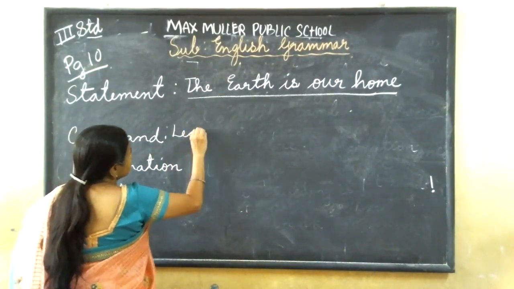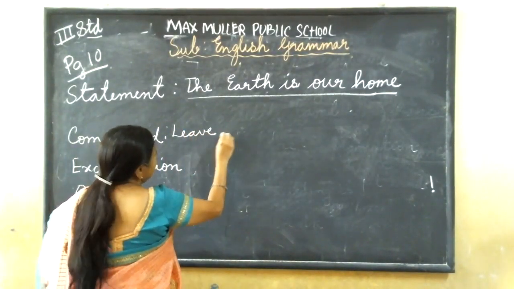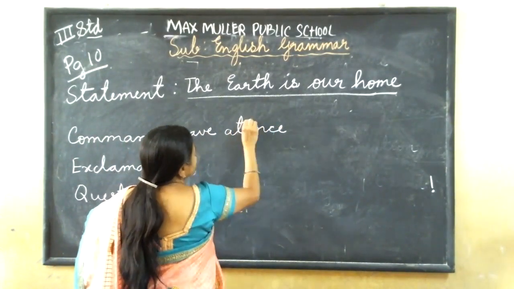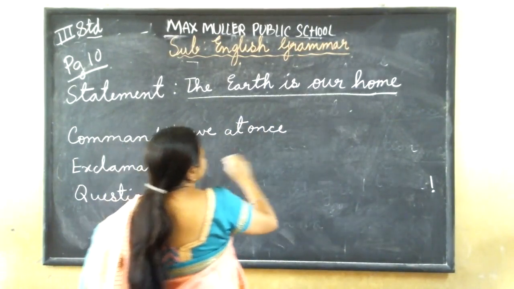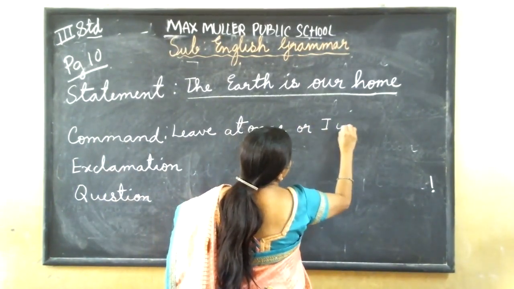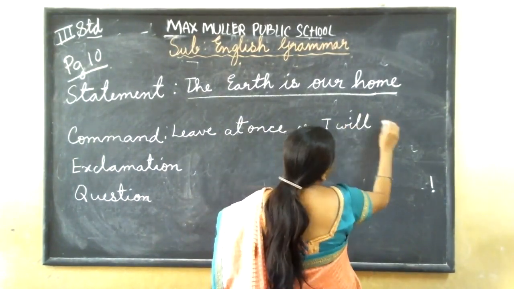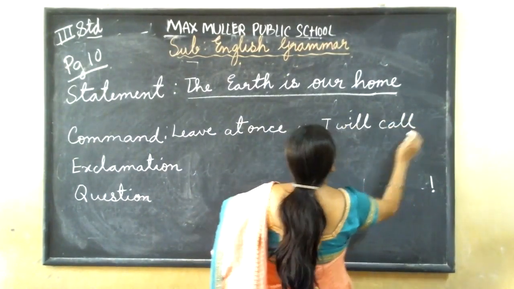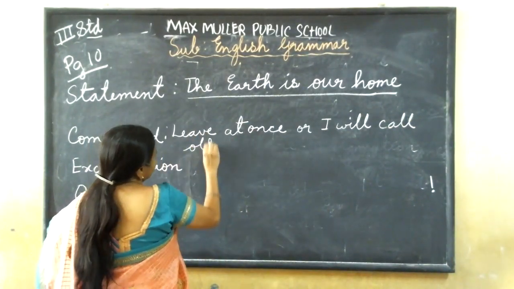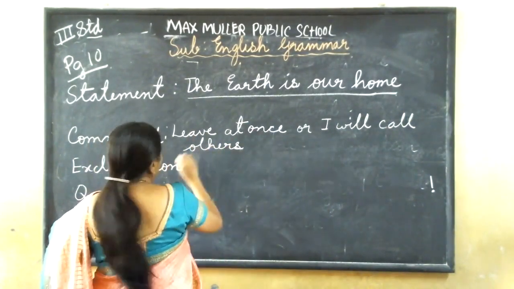Leave at once. Or I will call others. So this is a command sentence.